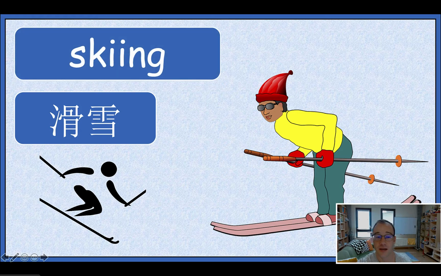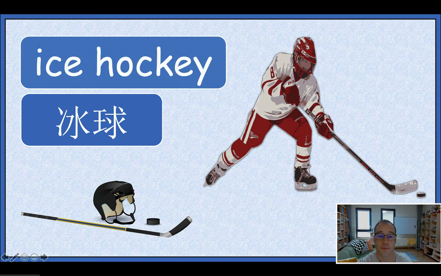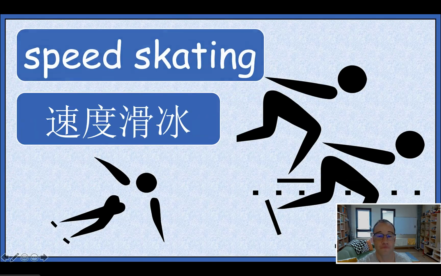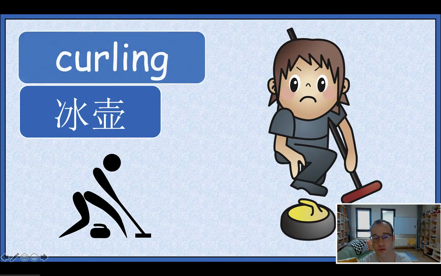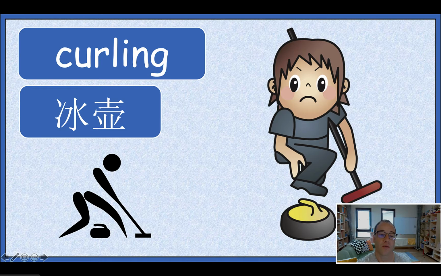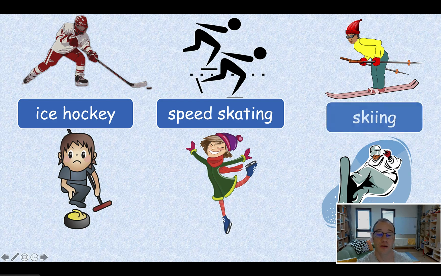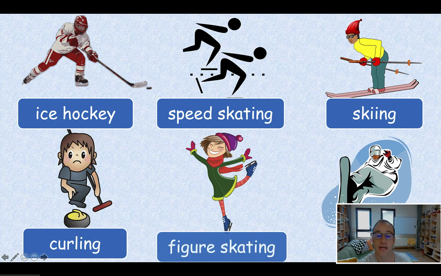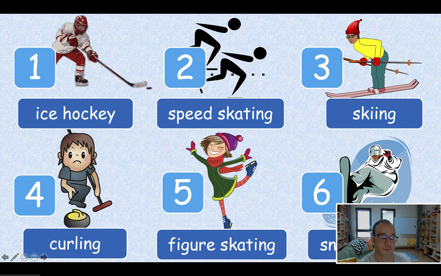So I have skiing, figure skating, ice hockey, speed skating, snowboarding, and curling. Now, of course, there's other sports, but I just chose 6. And when I did this with my grade 2s, they could actually do it. I mean, there was enough games and stuff with the vocabulary in the beginning of this class for them to be able to learn it. And I would say a good 70% were able to say all the words by the end of the lesson, which was impressive. Obviously, I'll continue to review this for the next few weeks, but it's pretty good for the first day.